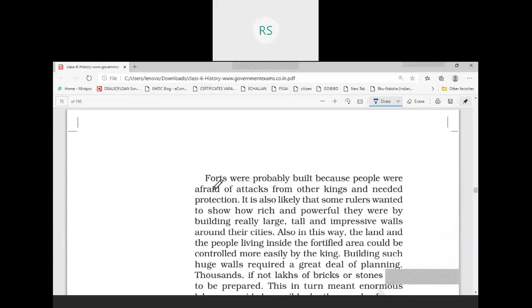So forts were probably built because people were afraid of attacks from other kings. But there were some other reasons. There may be some other reasons also for building the forts.